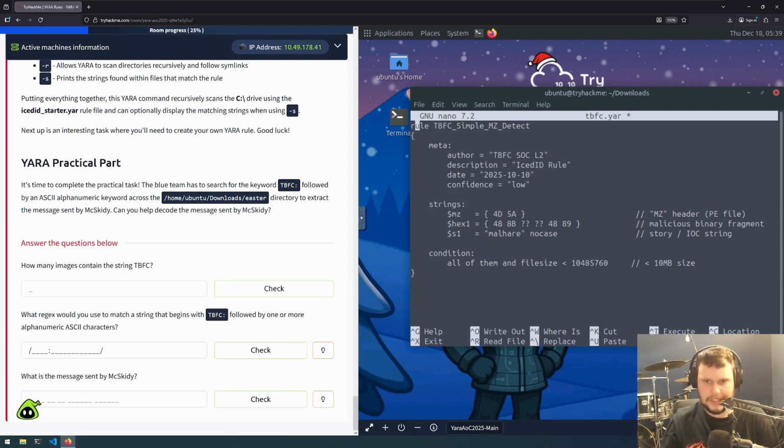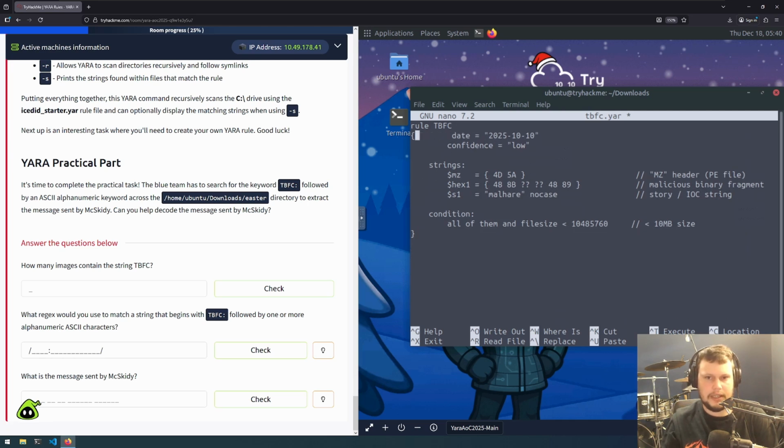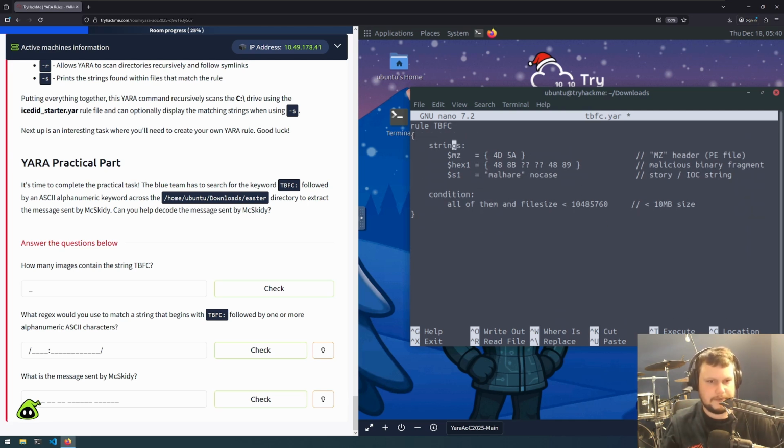And let's change the rule name to be just TBFC. As it's not really necessary, we'll delete all the metadata that came with it. The rule that we are searching for is the keyword TBFC followed by an ASCII alphanumeric keyword. But actually, let's follow through with this first. How many images contain the string TBFC?